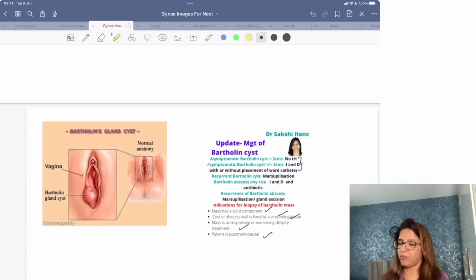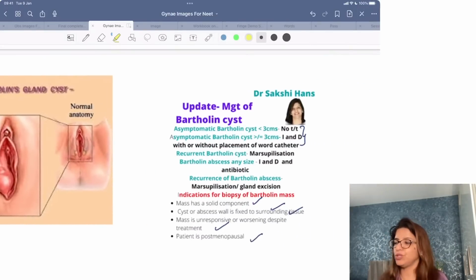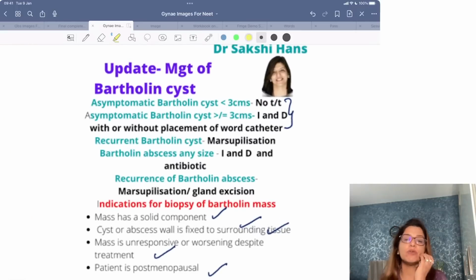Then comes another important image which they give you, and that is the image of a Bartholin cyst. Now, as I have told you so many times, Bartholin cyst will be seen between labia majora and minora, and it will be present on the posterolateral side, right? When they show you a Bartholin cyst, they are going to ask you the management. So over here and also in the PDF, I have given you an updated management of Bartholin cyst.